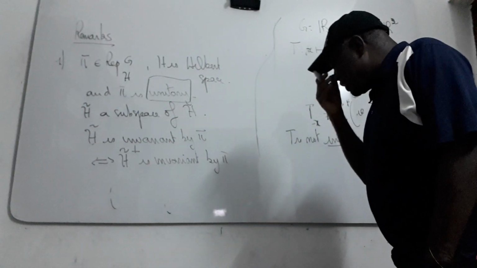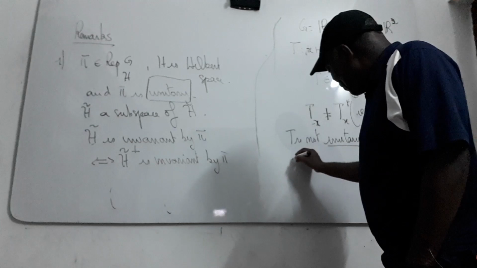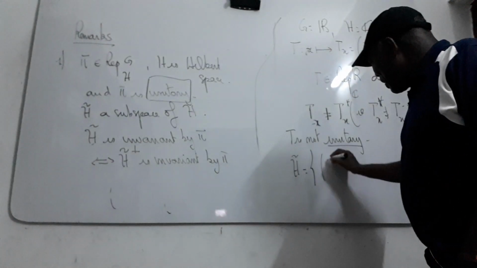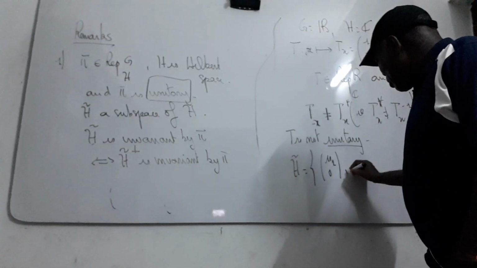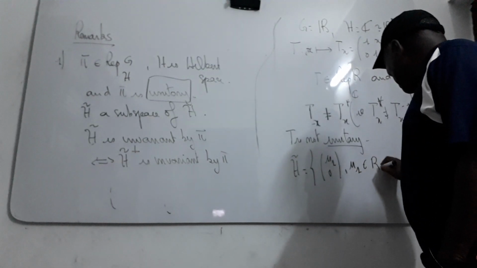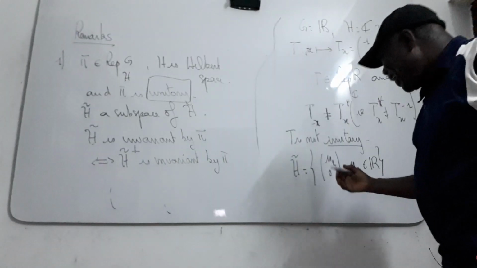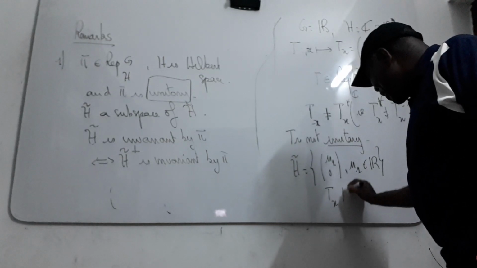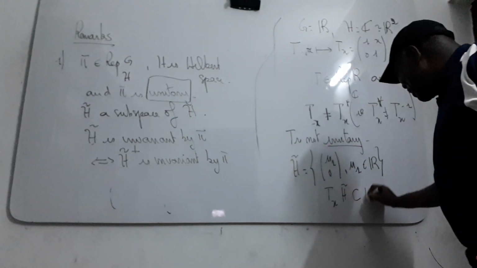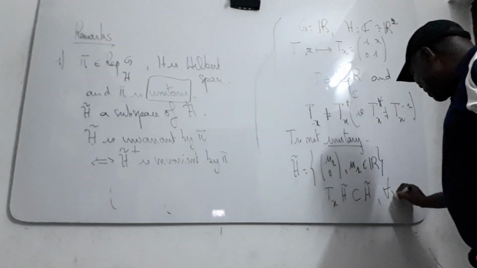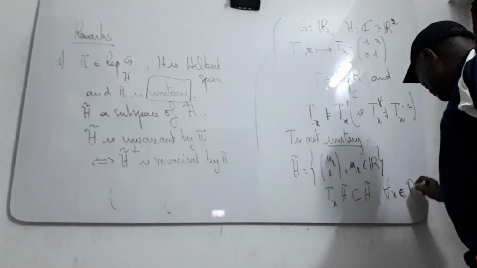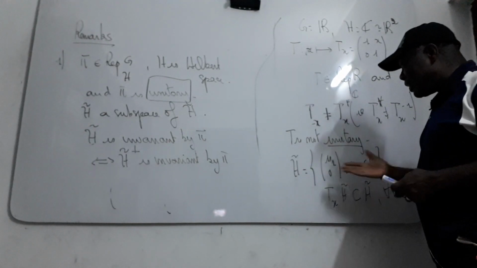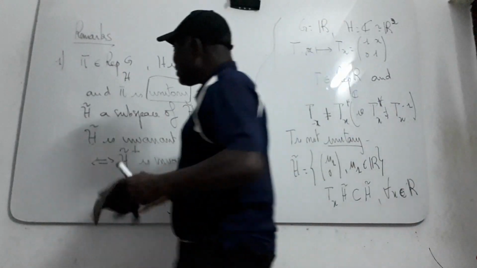It's very simple. If you consider this subspace H theta, which contains the elements of the form (u1, 0), where u1 is an element in R, you can prove easily that Tx of H theta is contained in H theta for all x in R. That means that our H theta here is invariant by T, by the definition.